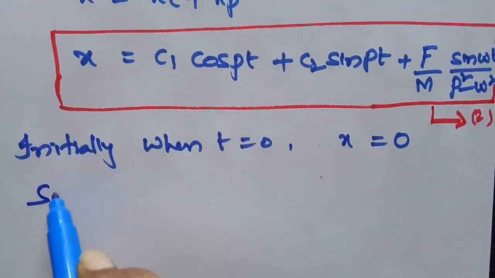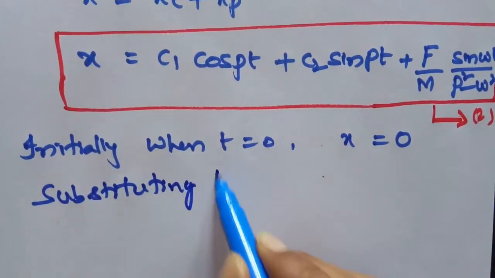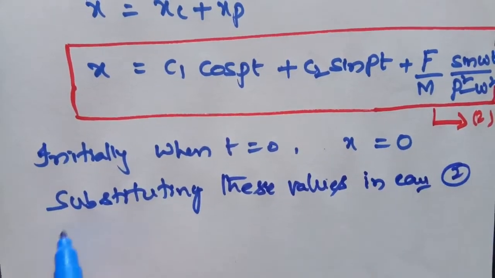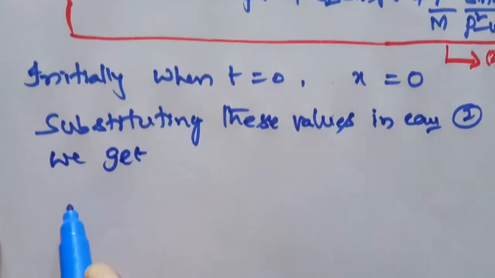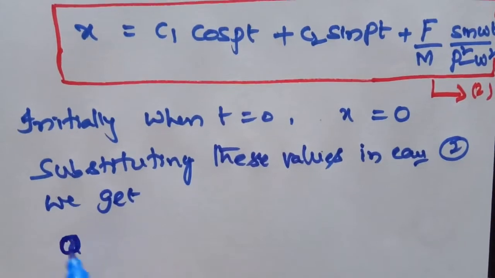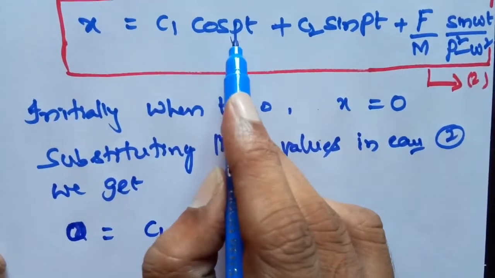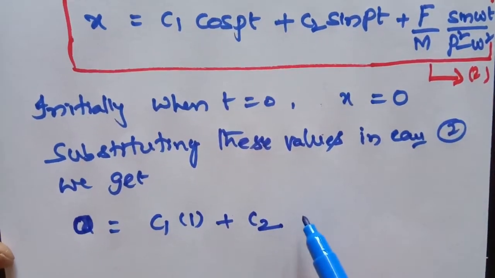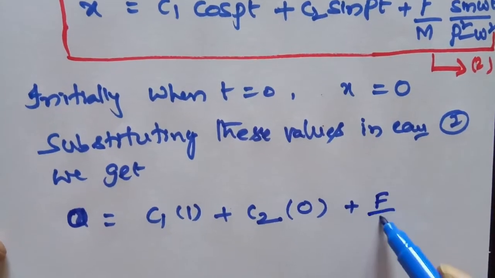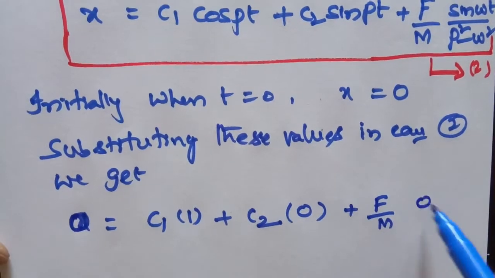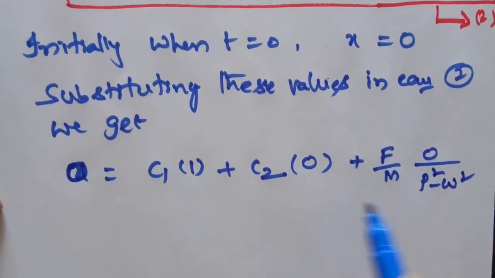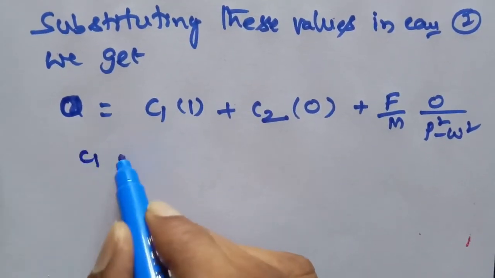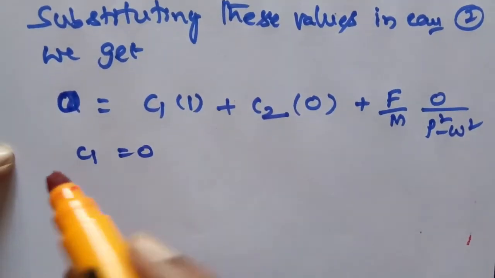Substituting these values in equation 2, we get 0 equal to c1 cos p into t, cos 0 is 1, plus c2 sin p into t, sin 0 is 0, plus F by m into sin omega t, with t equal to 0 that is also 0, by p square minus omega square. Therefore c1 is equal to 0.